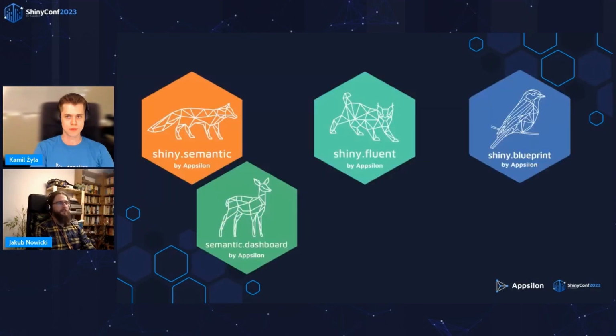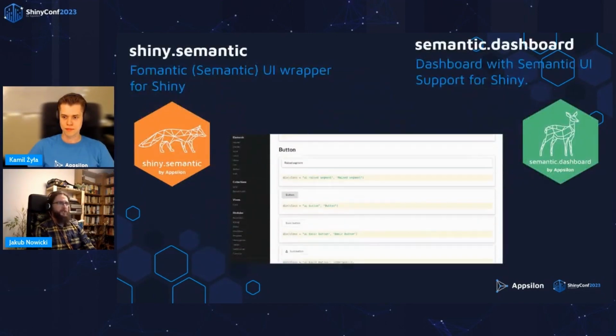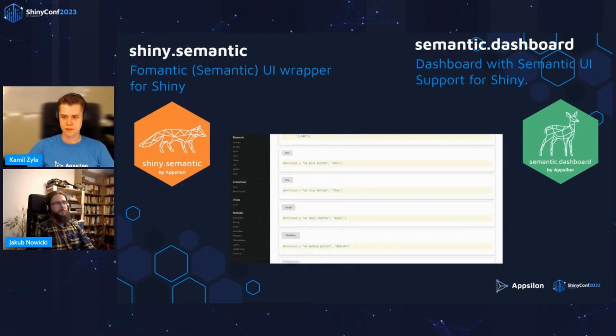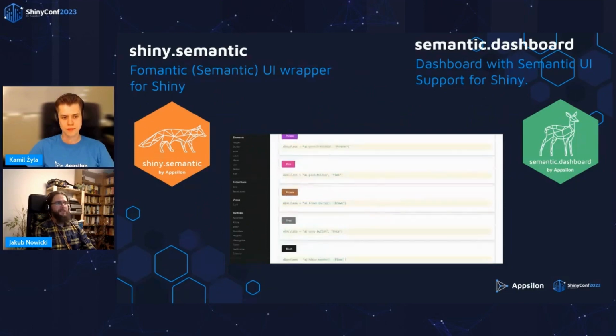And in Rhinoverse, we have 3 such packages, or in fact 4: Shiny Semantic, Shiny Fluent, and Shiny Blueprint. And let me now say a few words about each of them. And I will start with Shiny Semantic, which is our most known package as far as it comes to counting the GitHub stars.